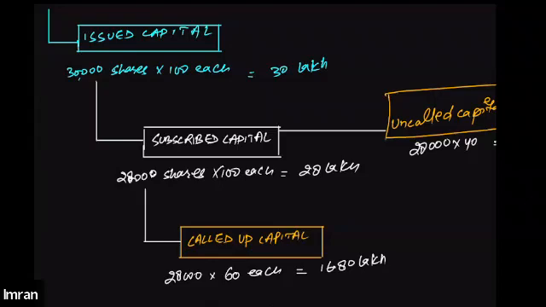But right now, I just require 16 lakh 80,000. For some purpose, for example, I just want to purchase one or two machinery, and therefore I do not require the entire 28 lakh to be paid at once. I want you to pay the 60 rupees per share for 28,000 shares, and the remaining amount I will be asking you to pay later. The amount that I asked you to pay, 60 rupees per share, will be called up capital. And the amount that I'll be asking you to pay later, whenever required, will be called uncalled capital. Got it? Is that clear now?